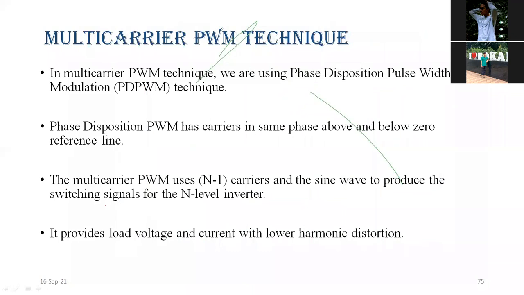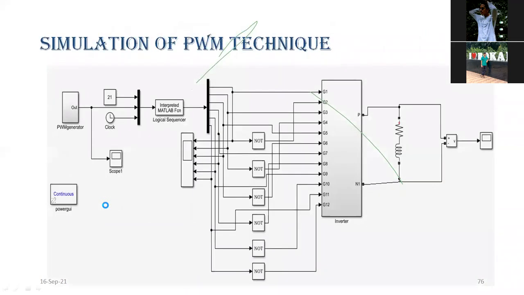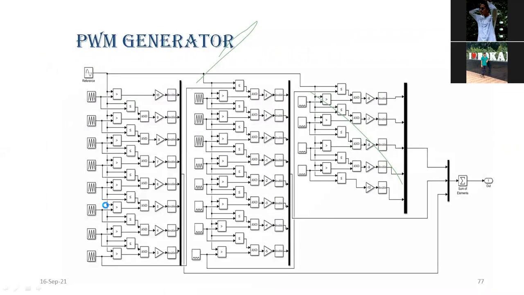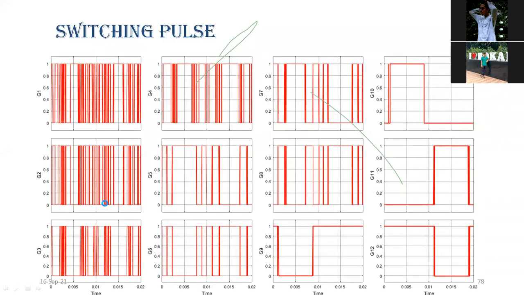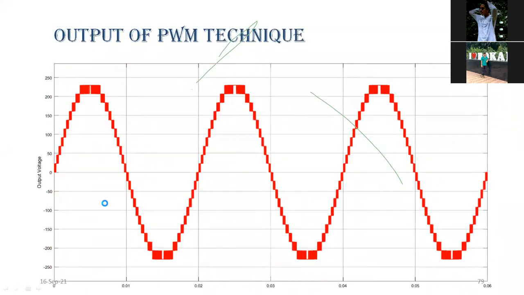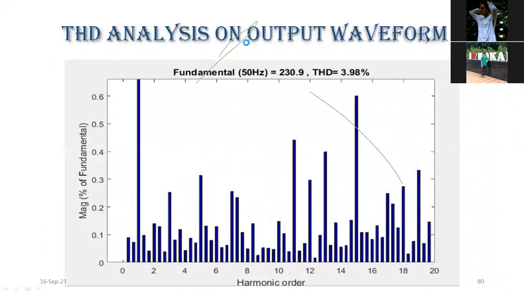Then I have developed PWM techniques also. I am using the multi-carrier PWM technique. So this is the MATLAB Simulink model for developing multi-carrier PWM techniques. If you are doing research in multi-level inverters, please ask me. I will send the MATLAB file also. No problem for me. So these are the switching pulses. This is the PWM output voltage. So this is the THD value, 3.9, good.